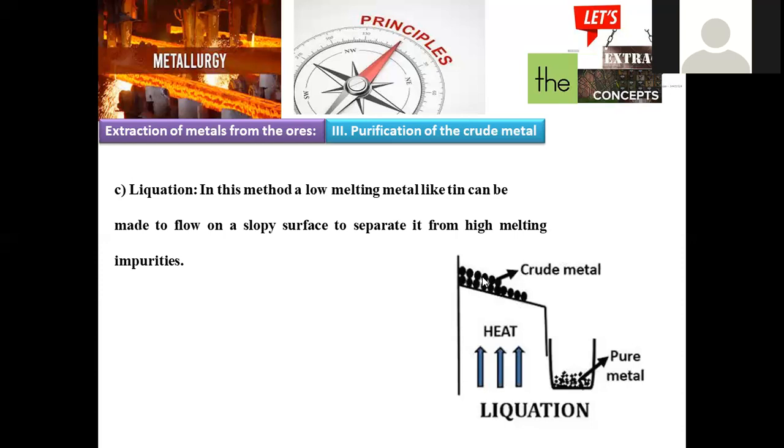When we pour this crude metal through this slope, being a low melting metal, it moves freely. It will be less viscous compared to the impurities, so it is mobile and can be collected in this container. The remaining impurities, having high melting and boiling point values, exist in solid state. They do not roll out or pass through, and remain at this position only. In that manner, pure metal will be collected. For which metals can we choose this? Only for metals having low melting and boiling point values. This method will be suitable for those.